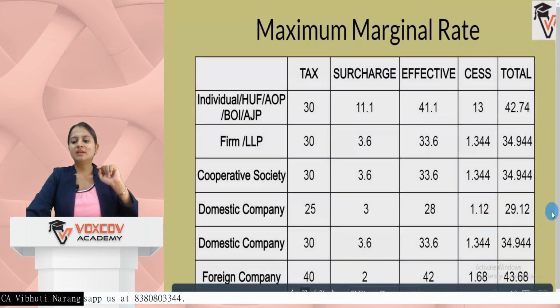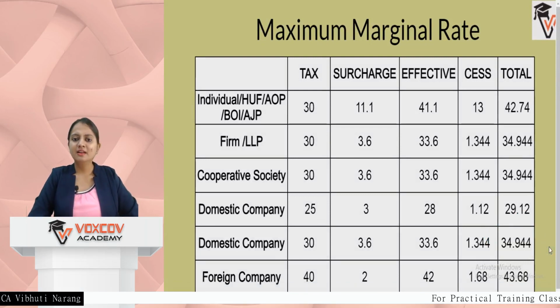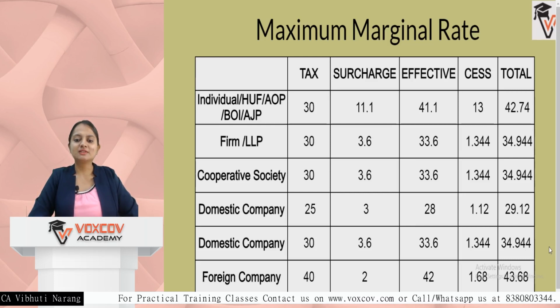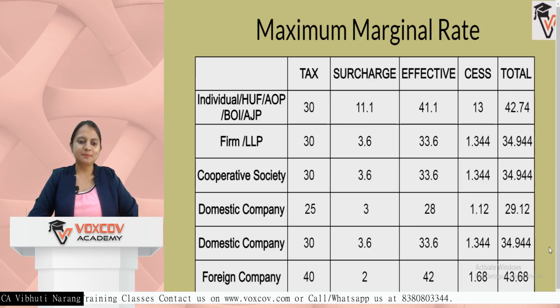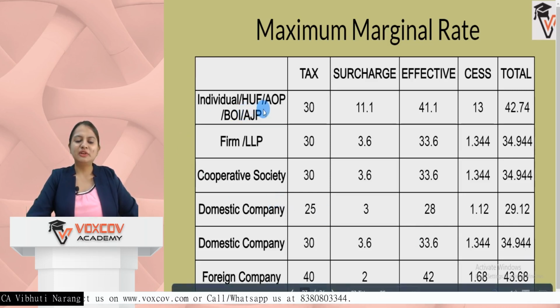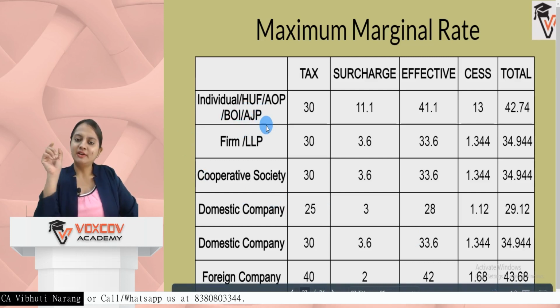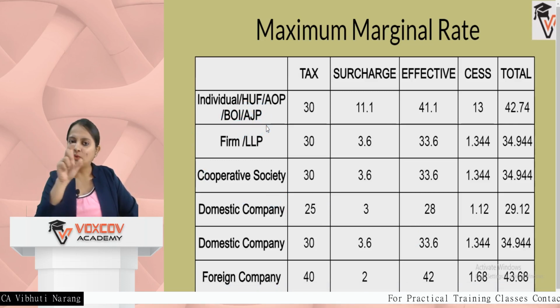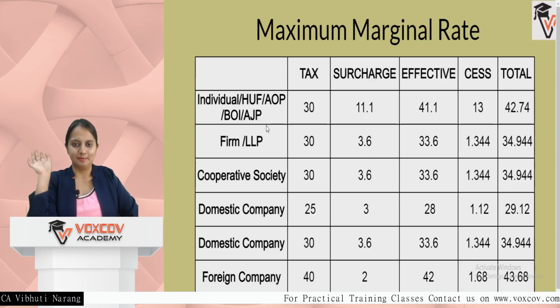The last concept which we are understanding for today's video is maximum marginal rate. Maximum marginal rate is the highest tax rate, generally for assessment purposes, and sometimes in TDS this term comes into existence. So I was just covering a little bit on this. If it is individual, HUF, AOP, BOI, in every case you have to take the highest tax rate, the highest surcharge which is applicable, and the 4% cess. The total which turns out to be will be the maximum marginal rate.